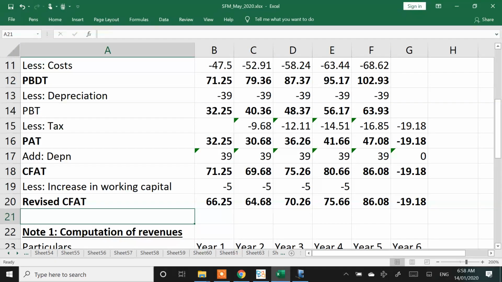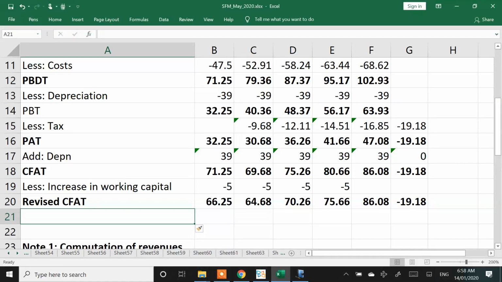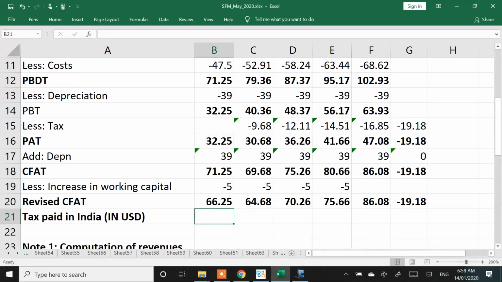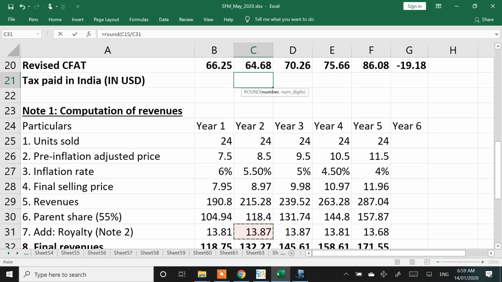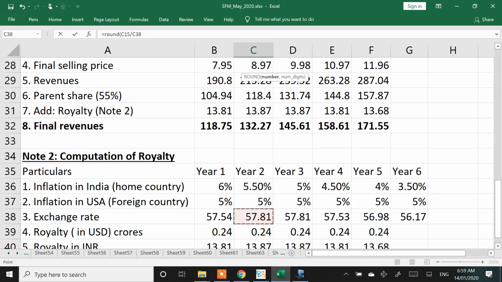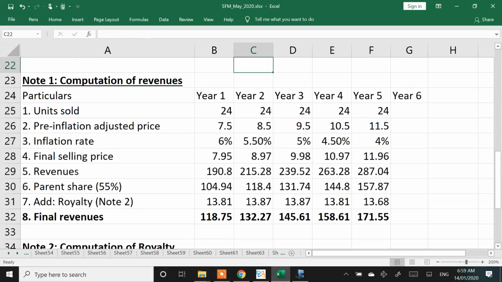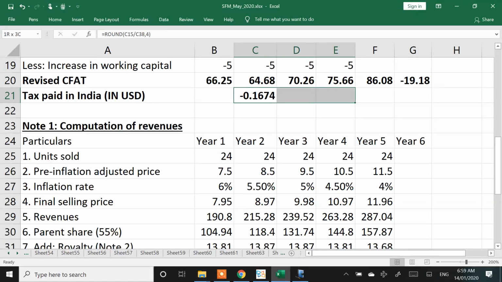Before proceeding, I just want one small number which will help me in the tax calculation, which is tax paid in India in US dollars. I'll need this because I'll have to take tax credit when I do the US calculation. Whatever taxes have been paid, you divide it by the exchange rate. This will be needed later on.